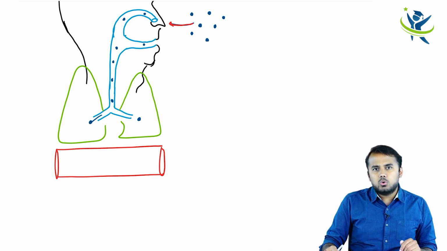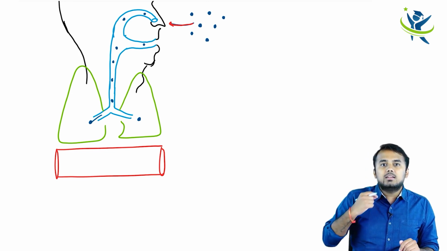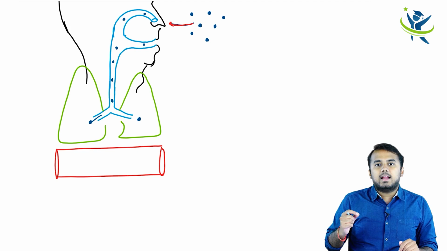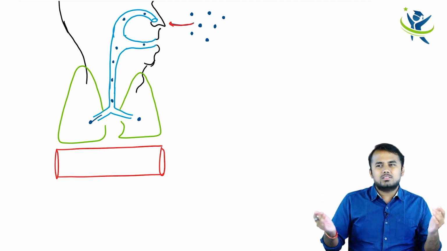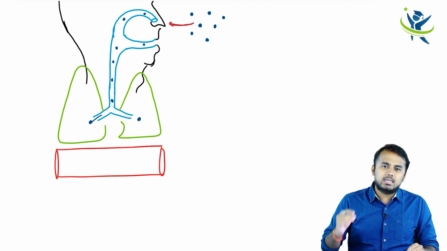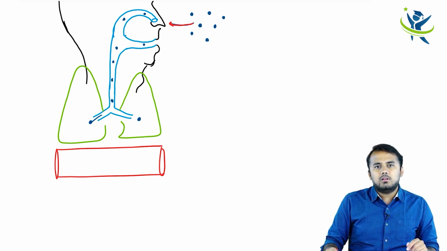When I inhale those coal dust particles, are they living or non-living? Obviously non-living. So when a non-living material enters into your lungs, looking at that, all your macrophages, neutrophils, eosinophils, lymphocytes, all of them come there and try to kill that non-living coal particle. But can they kill? Can you kill a non-living material with your human enzymes? No.